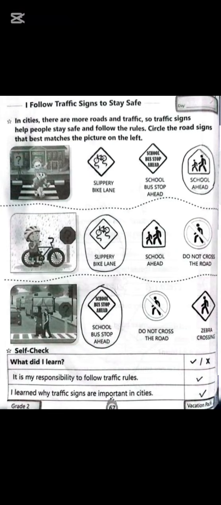In cities there are more roads, and traffic signs help people stay safe and follow the rules. Circle the road signs that best match the picture on the left. You match the pictures and circle the given pictures.